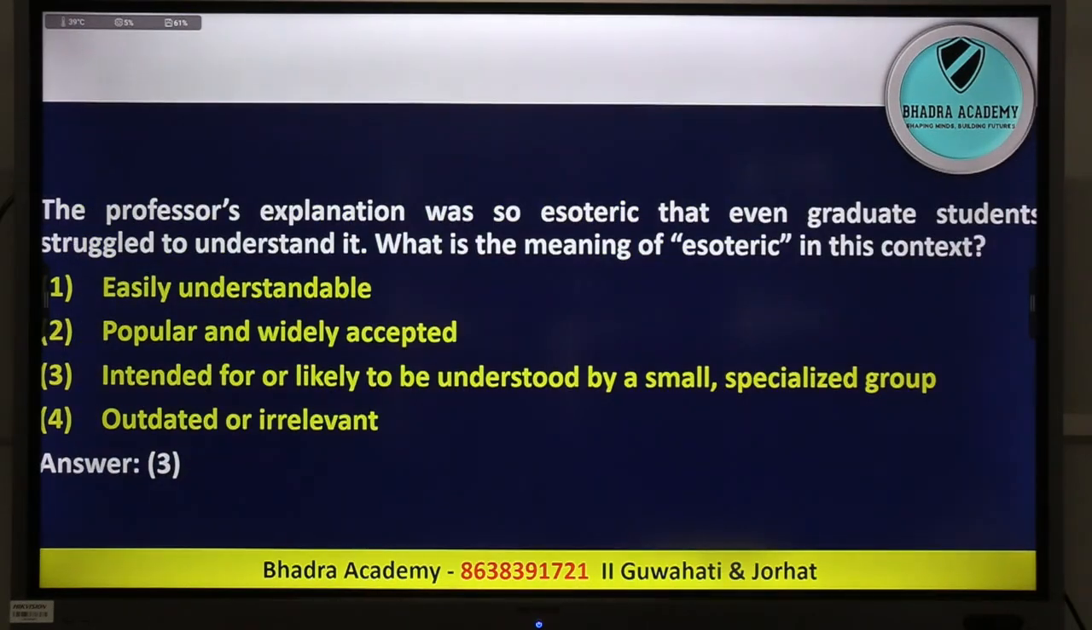Next one, the professor's explanation was so esoteric. What is the meaning of esoteric? It simply means very few people could understand. Yeah, some particular people can follow that. Okay, so the answer will be 3. So if you are looking at the CUET English paper, which is compulsory for everyone, you have to go through the proper preparation, and these types of questions are being asked in your exam.